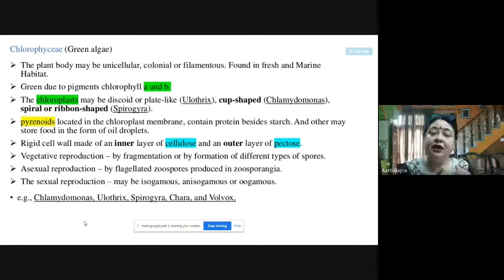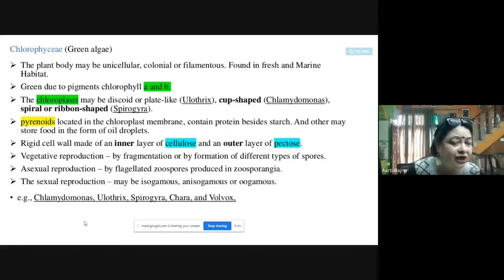They can be flagellated zoospores. When asexual reproduction takes place, it happens with the help of flagellated zoospores, and these are formed in a special spore-producing structure called zoosporangia. So zoosporangia is the structure where the zoospores are formed for asexual reproduction. Each and every zoospore can give rise to new algae.